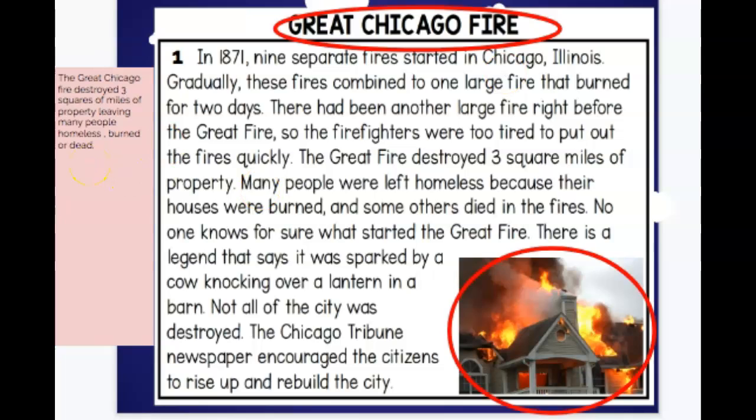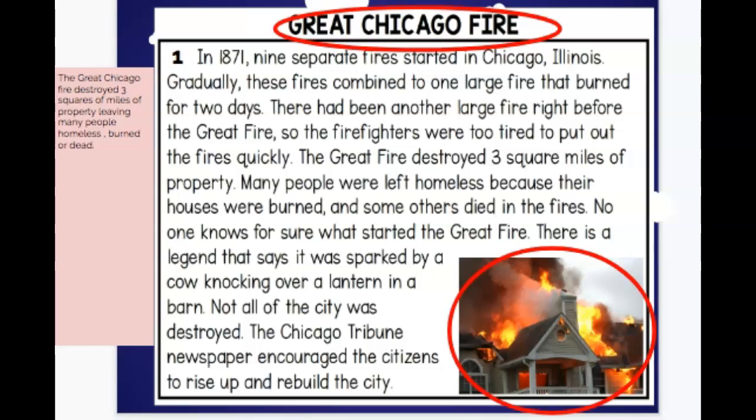In 1871, 9 separate fires started in Chicago, Illinois. Gradually, these fires combined to one large fire that burned for 2 days. There had been another large fire right before the Great Fire, so the firefighters were too tired to put out the fires quickly. The Great Fire destroyed 3 square miles of property. Many people were left homeless because their houses were burned, and some others died in the fires.